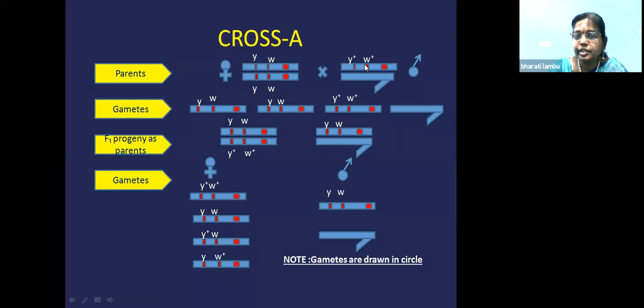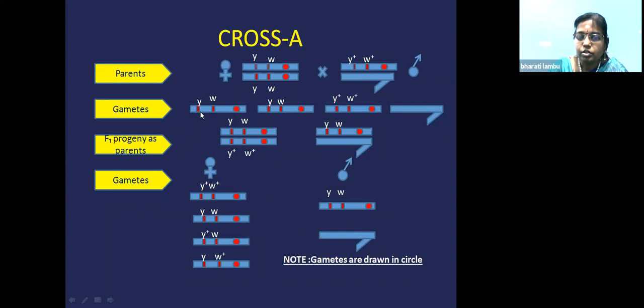Here you can see the wild type present on the male. Wild type means brown body color and red eye color. Now you draw the gametes. Gametes are always drawn in a circle. Remember that gametes are always drawn in a circle. I did not show it here, but it should be in a circle only.